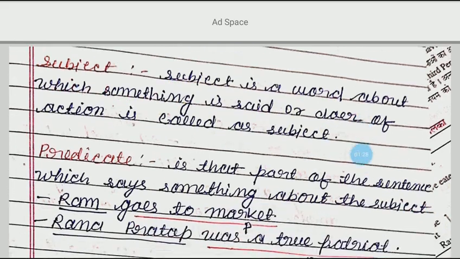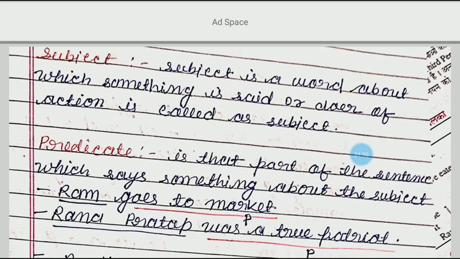For example, if I say Ram was going to school. So who was going to school? Here Ram. The action is being done by Ram only. Alright? That is why who is the subject of this sentence? Ram.